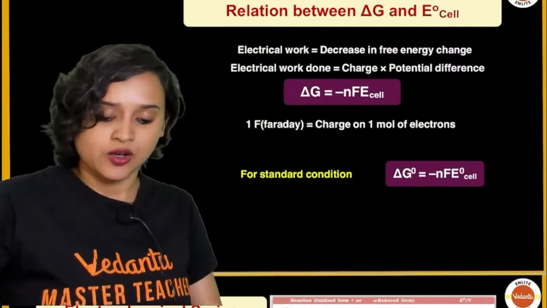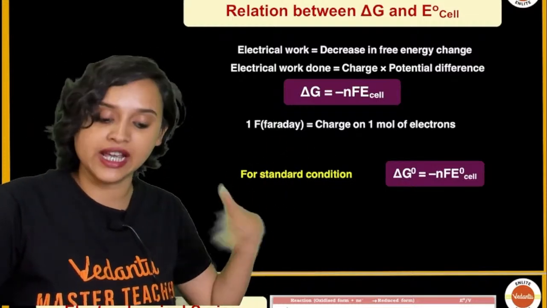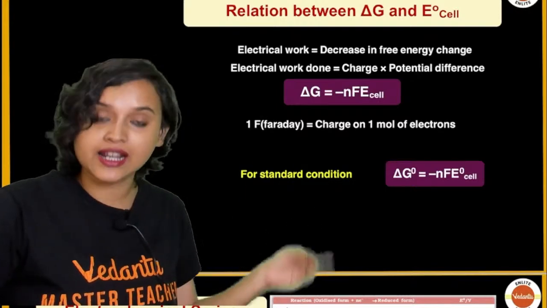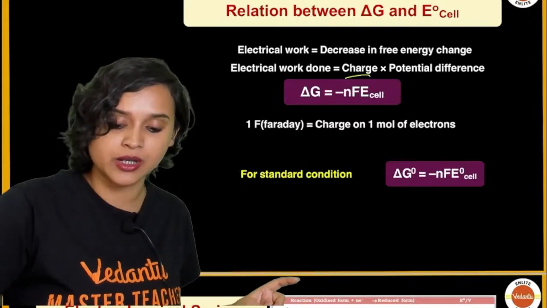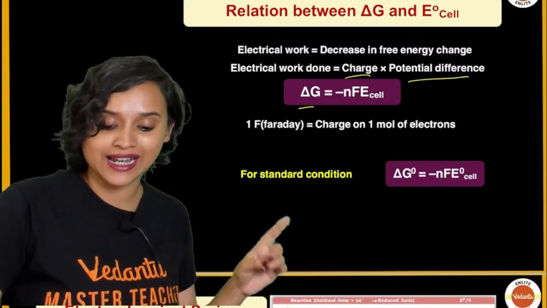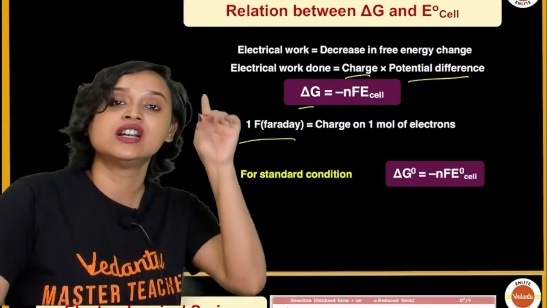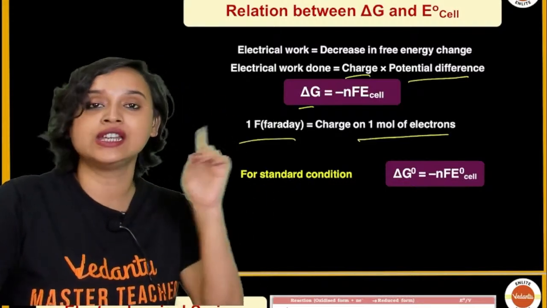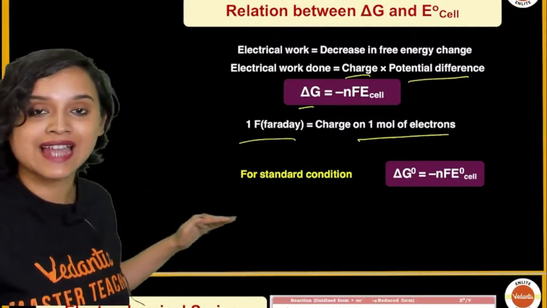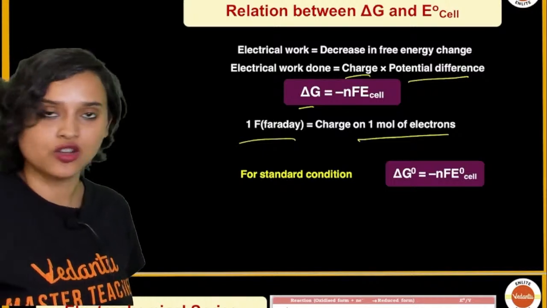Now, we understand that electrical work is basically the decrease in free energy change, okay? And electrical work done can be written as charge multiplied by potential difference. And we know that delta G is equal to minus nFE cell. And here we come across 1 Faraday, which is the charge on 1 mole of electrons. Now, if you have standard conditions, delta G naught is equal to minus nFE naught cell, okay?